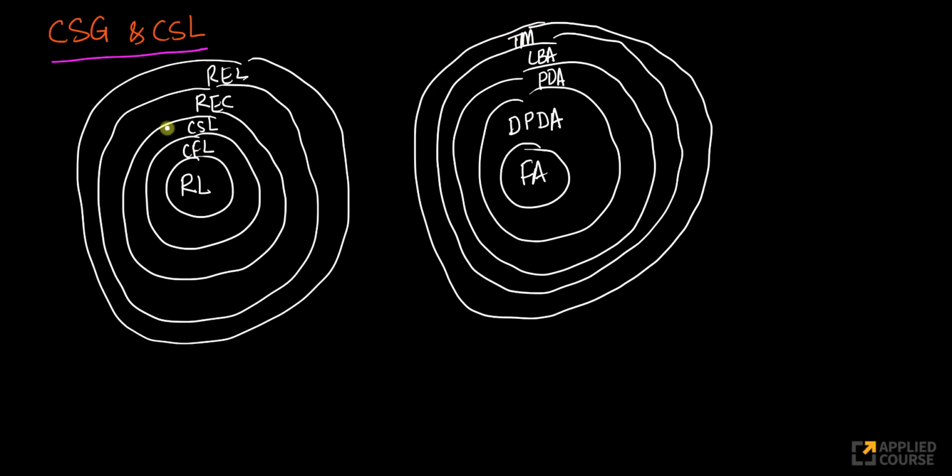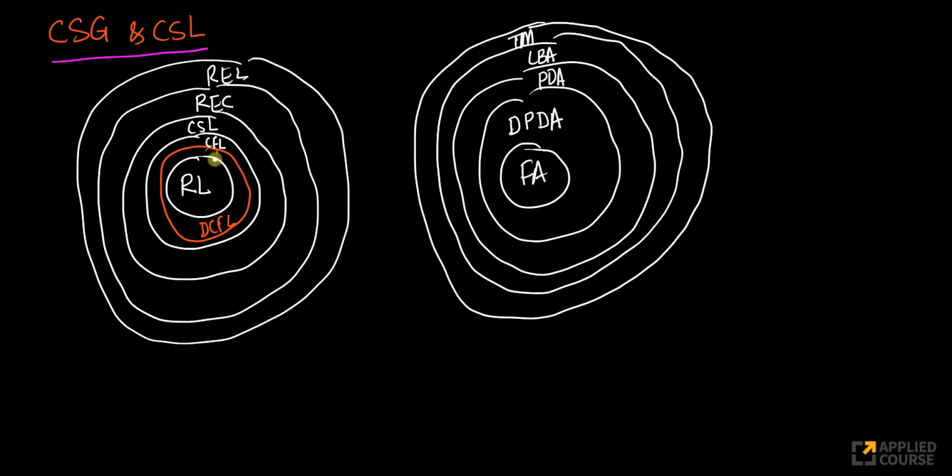So here, the context-free language can be broken down further into two parts. Let me break this down for you. This circle here is the deterministic context-free language. This outer circle here is the context-free language, which can be generated by a non-deterministic PDA, or PDA in general. So this is what you have.